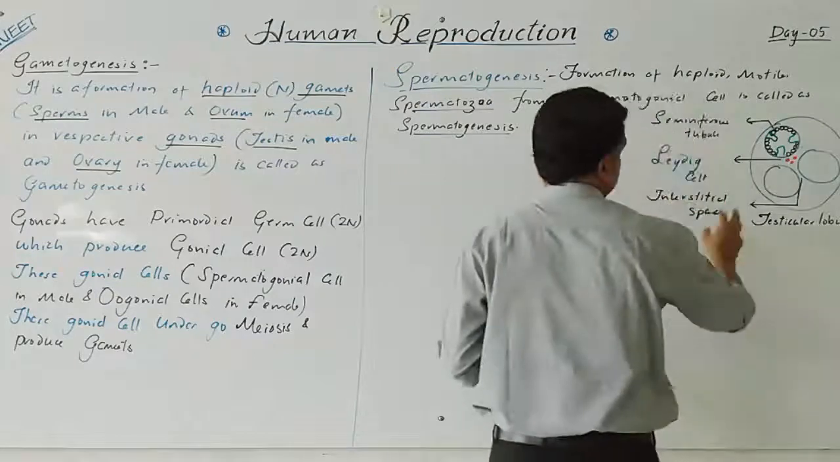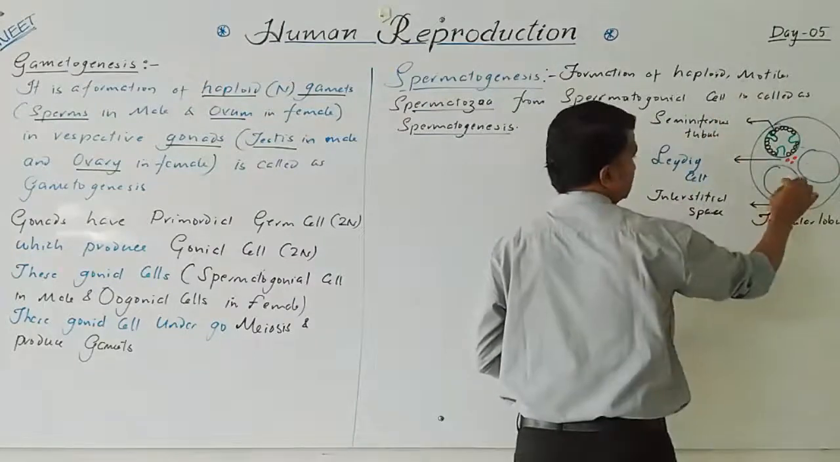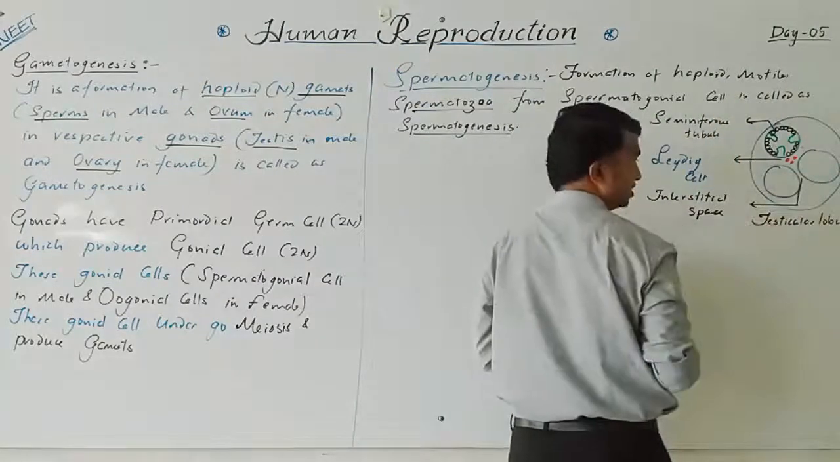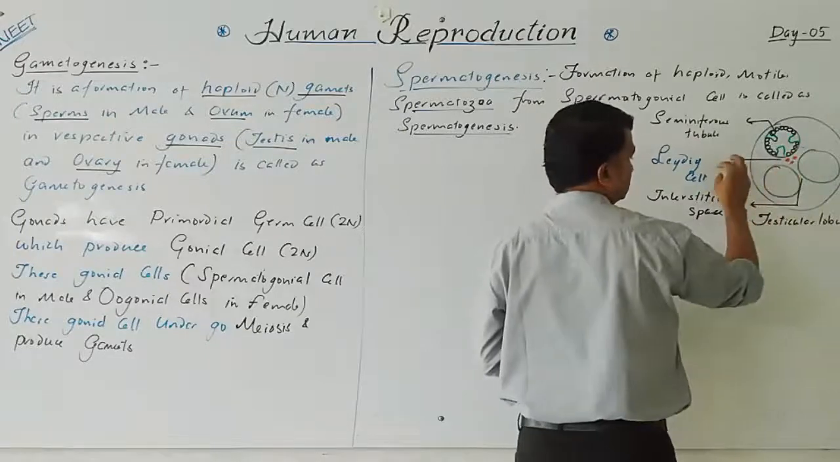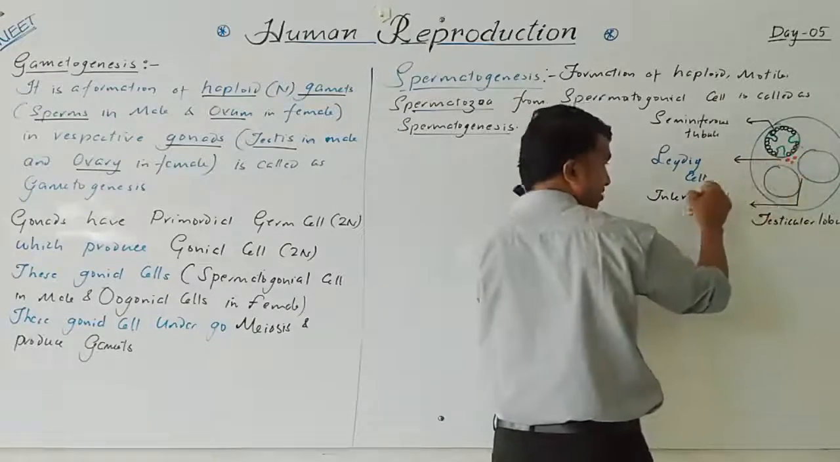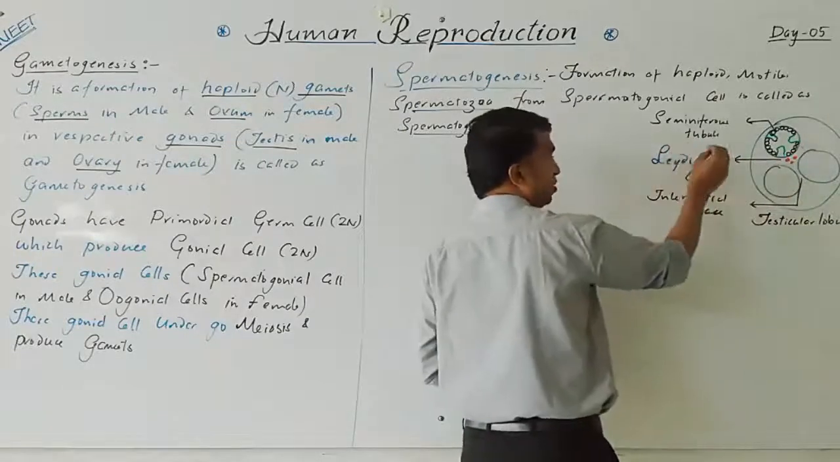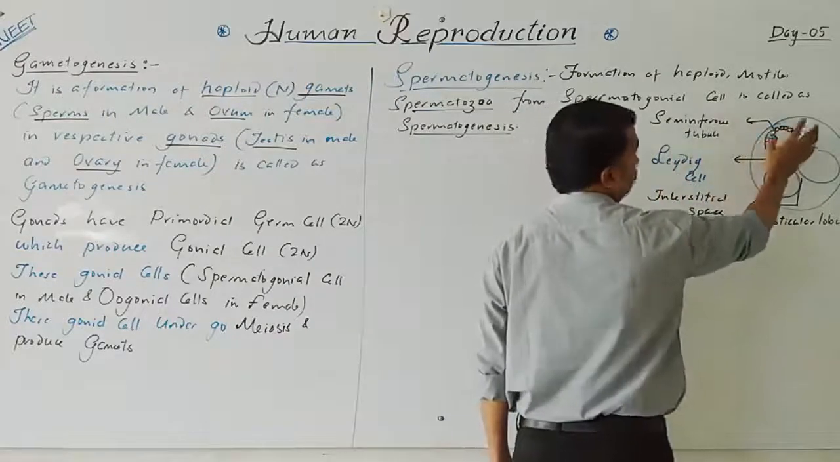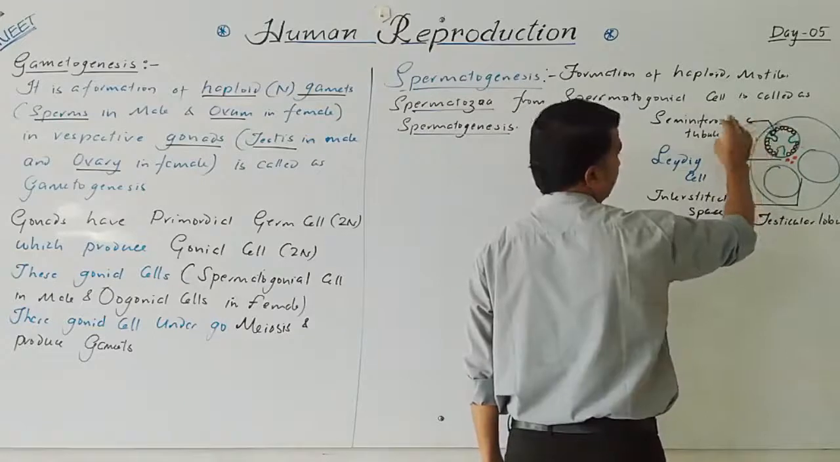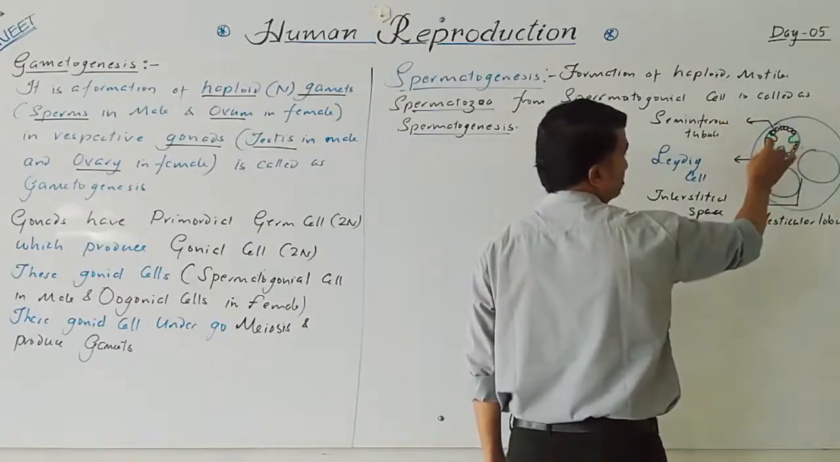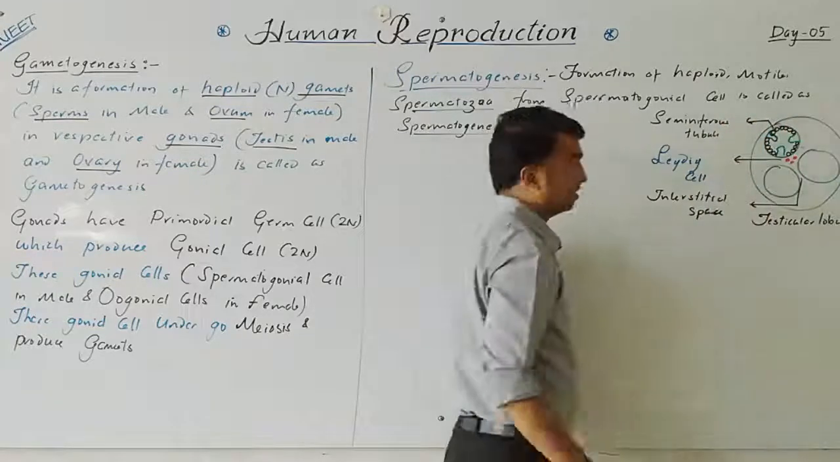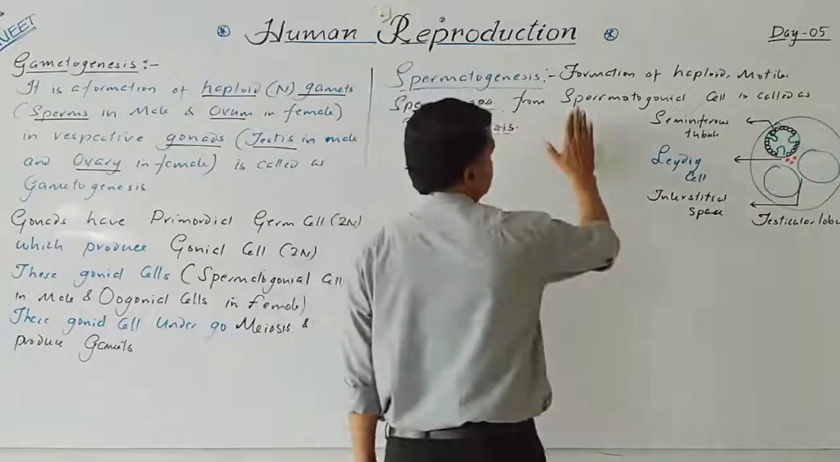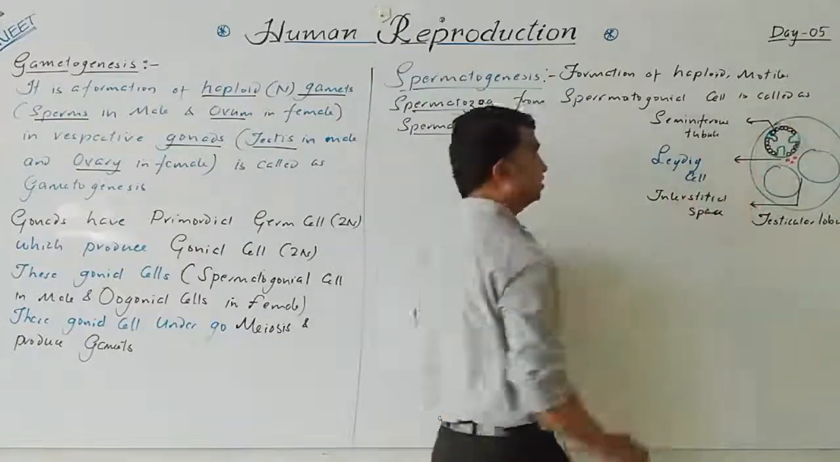So this is a testicular lobule. Inside, one to four seminiferous tubules are there. In between them, the interstitial space is there. Here some special cells are there, called the Leydig cells or the interstitial cells. Inside the seminiferous tubule, two types of main cells are there: the primary germ cell and the Sertoli cell. Now the spermatogenesis takes place inside this.